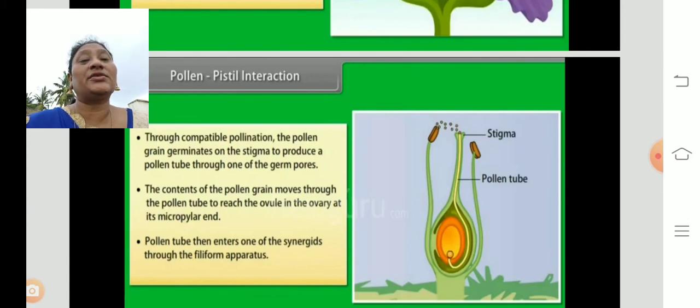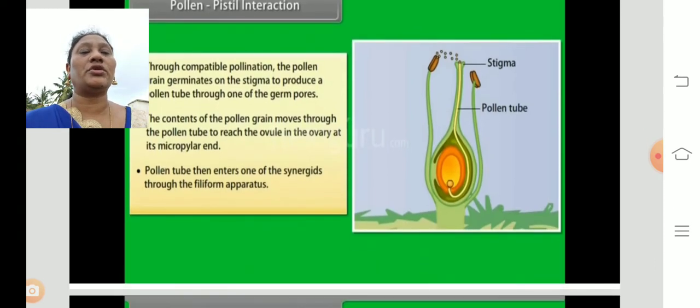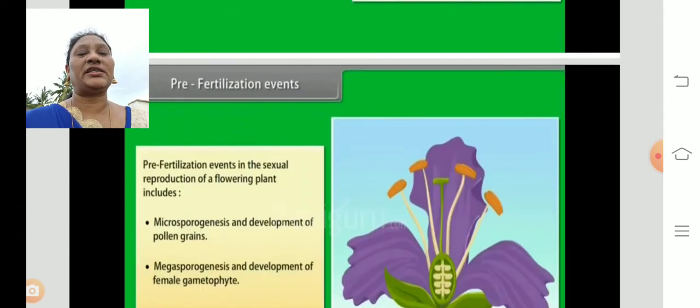Synergids are cells inside the embryo sac. So when the pollen grains reach the stigma, they start to produce a pollen tube. Inside the pollen tube, two male nuclei form, male nucleus 1 and male nucleus 2. Both reach the ovary, and this leads to fertilization.